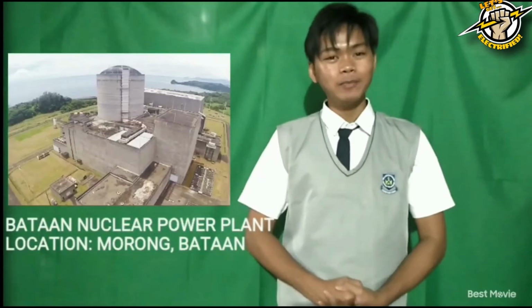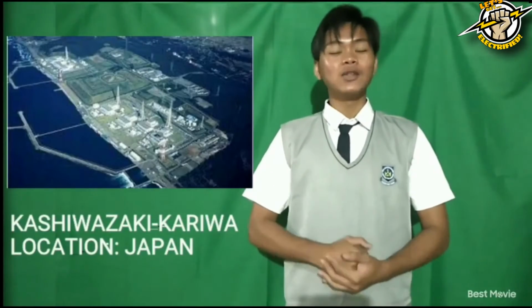Nuclear power is a clean and efficient way of boiling water to make steam, which turns turbines to produce electricity. Nuclear power plants use low-enriched uranium fuel to produce electricity through a process called fission, or the splitting of uranium atoms in a nuclear reactor. Here are examples of nuclear power plants: the Bataan Nuclear Power Plant and the Kashiwazaki-Kariwa Nuclear Power Plant.